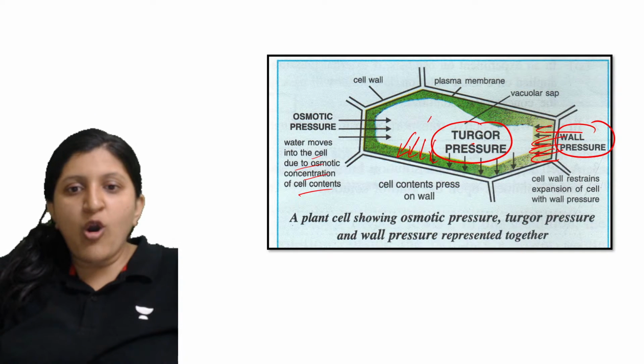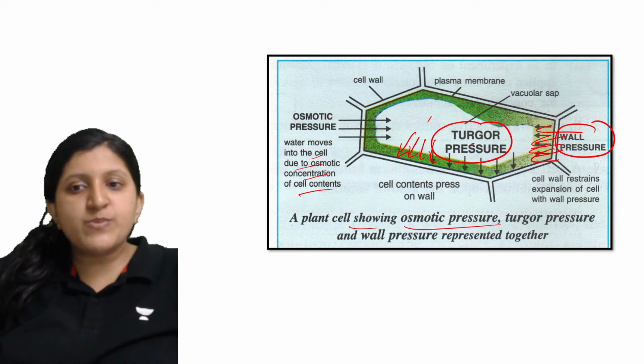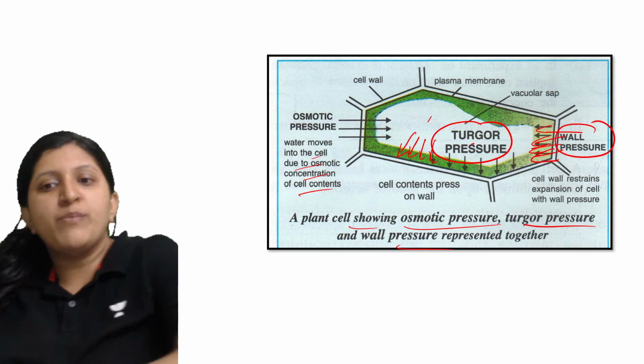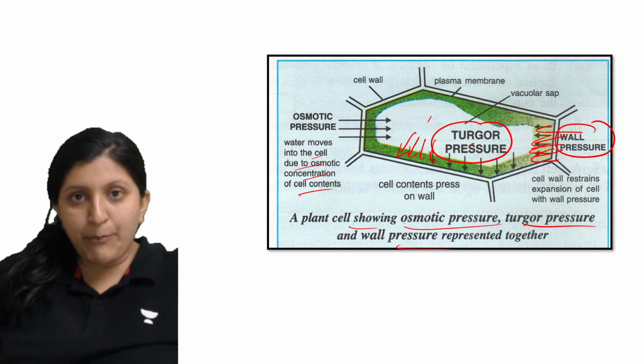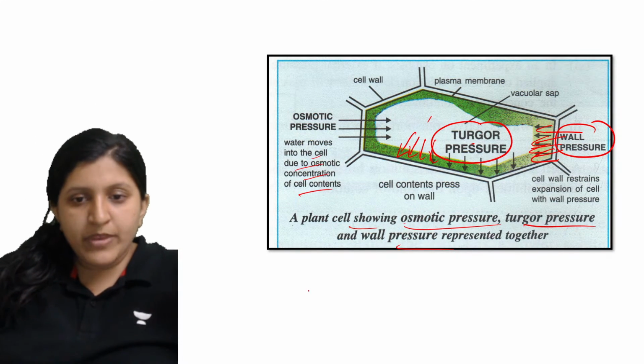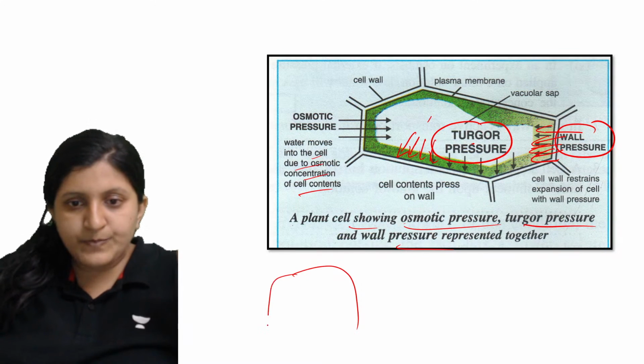Okay, so a plant cell showing osmotic pressure, turgor pressure, and wall pressure is shown in this picture. Now whenever the cellular contents are getting separated, let's say this is a plant cell.